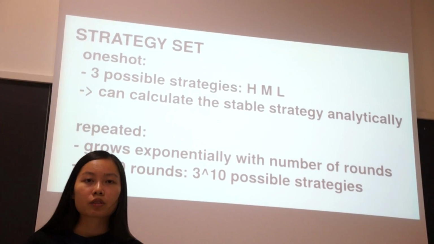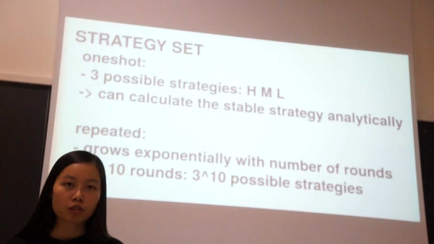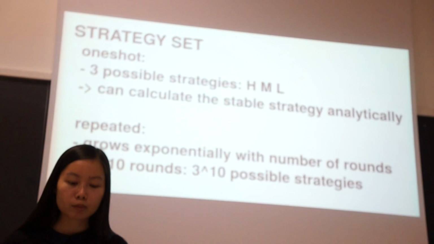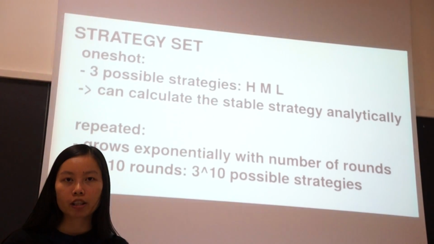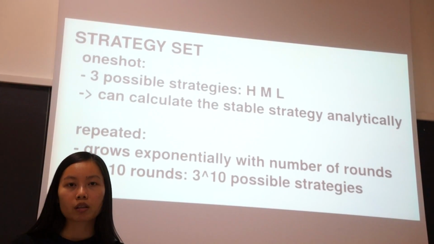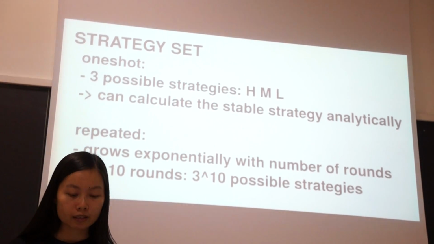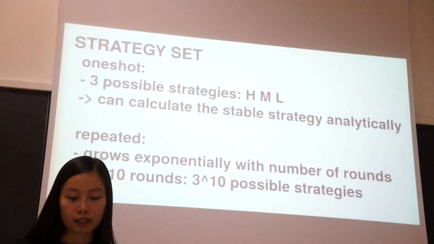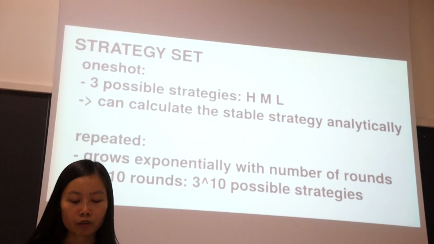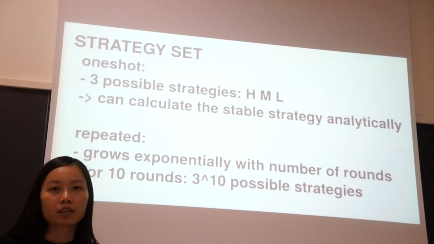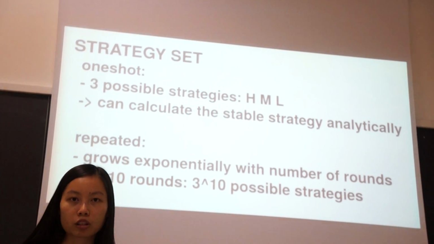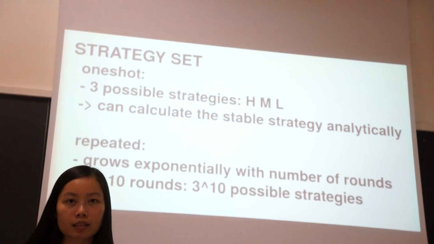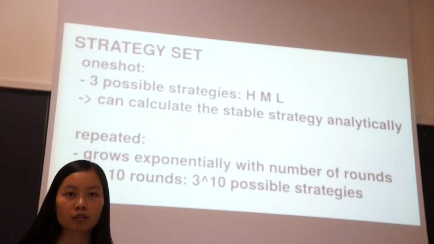For the two settings, the strategy set is also very different. For the one-shot game, there are only 3 possible strategies, and we can easily calculate the stable strategies, and I will show the replicator dynamics of this game later. However, in the repeated game, the number of strategies grows exponentially with the number of rounds to be played. For example, with just 10 rounds, we have 3 to the power of 10 possible strategies, and it would be impossible to calculate the replicator dynamics, so we decided to run a simulation to see what happens.